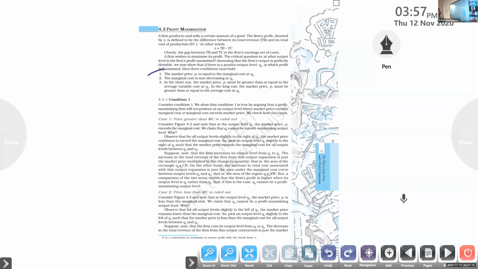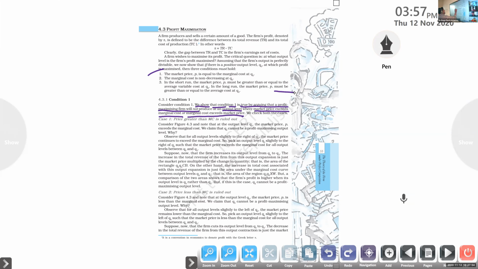We show that condition 1 is true by arguing that a profit maximizing firm will not produce at an output level where market price exceeds marginal cost or marginal cost exceeds market price. We check both cases.